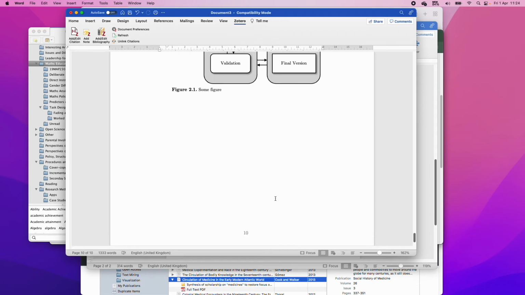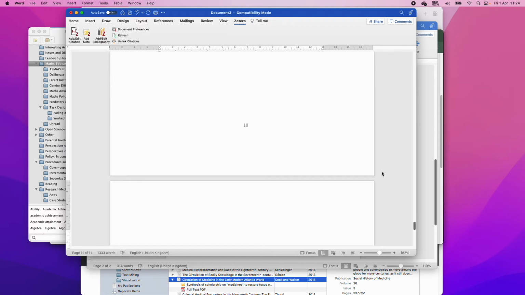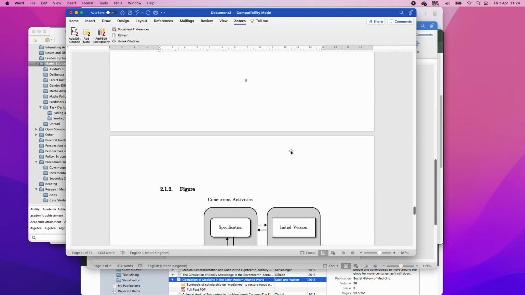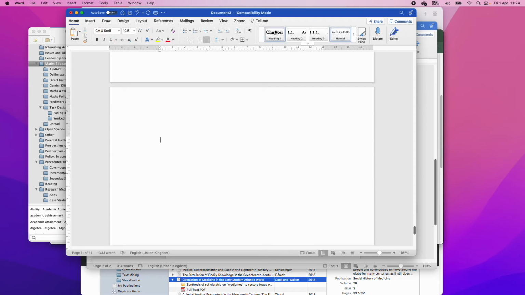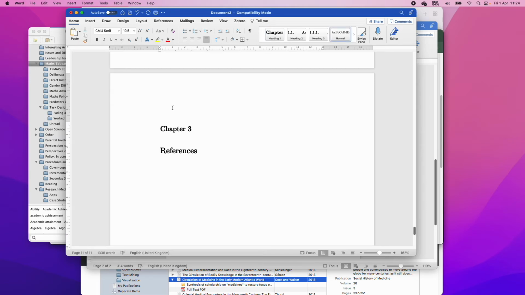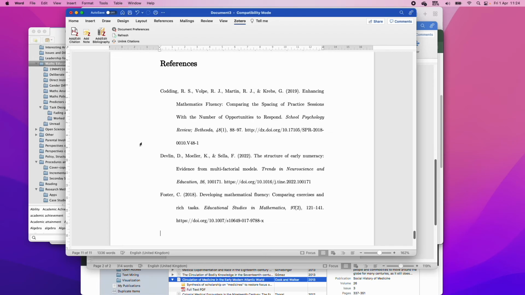Okay, so let's add a chapter, which is our references. Did that move? No. Let's add a chapter, which is our references. So we're going to click chapter. I'm going to press Shift and Enter, click references, and then we'll click enter. And so now I'm going to go over to Zotero. I'm going to click add edit bibliography, wait a couple of seconds, and there we go.